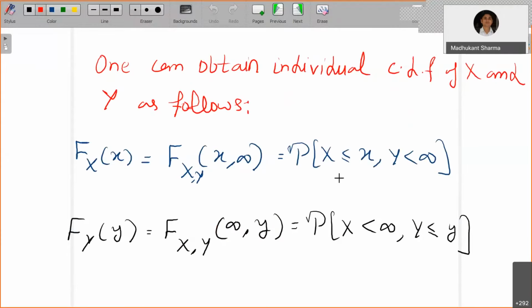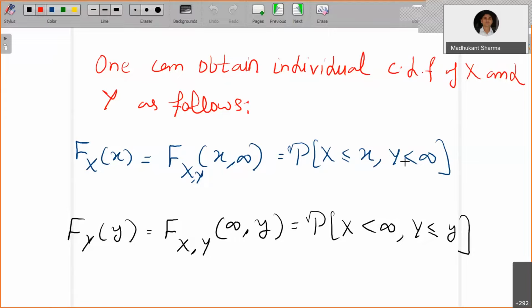So one can obtain F_X of x by varying y over the whole real line. So F_XY of x comma infinity equals the probability of X less than or equal to x, Y less than infinity. If I want to explain this, it's simple.